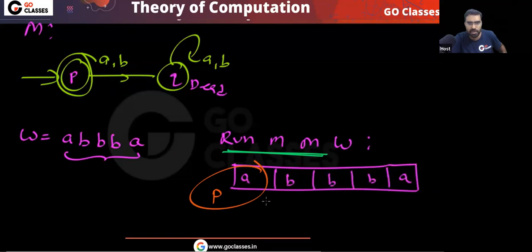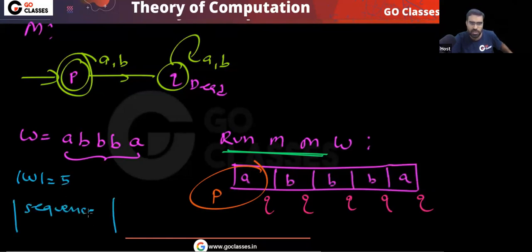When you read symbol A, you will go to state Q. In this state Q, if you read symbol B, you will go to state Q, then state Q, then state Q again. So this is your string. The length of the string is 5. What is the length of the sequence that you are getting? That is 6. Length of sequence, that will be 6. You can check it out.